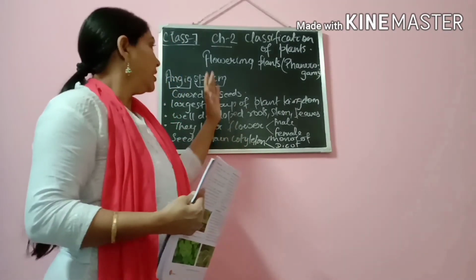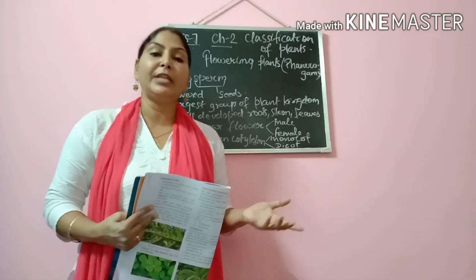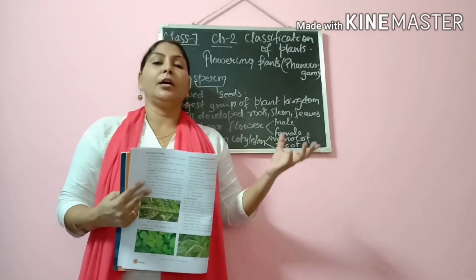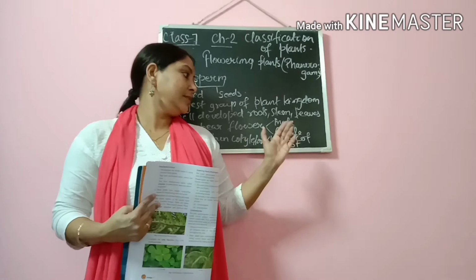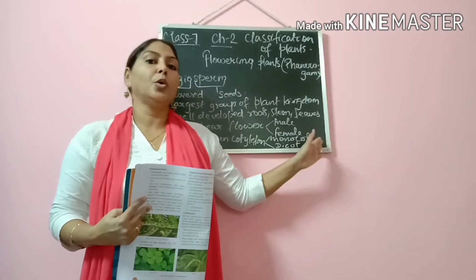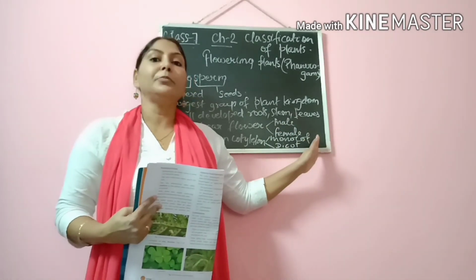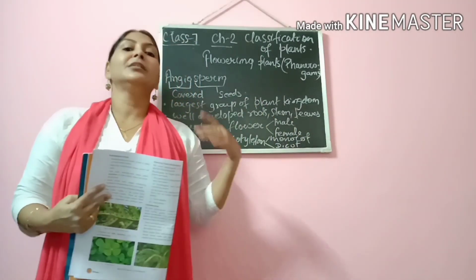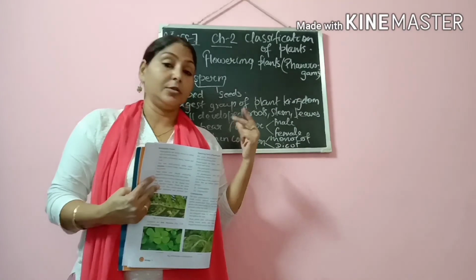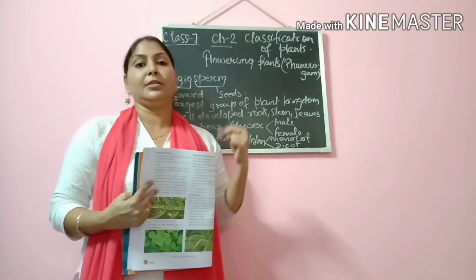So angiosperms, on the basis of the seed cotyledons, are further divided into monocot and dicot seed. Monocot means those seeds which have only one cotyledon, and dicot means those seeds which have two cotyledons, two seed leaves.